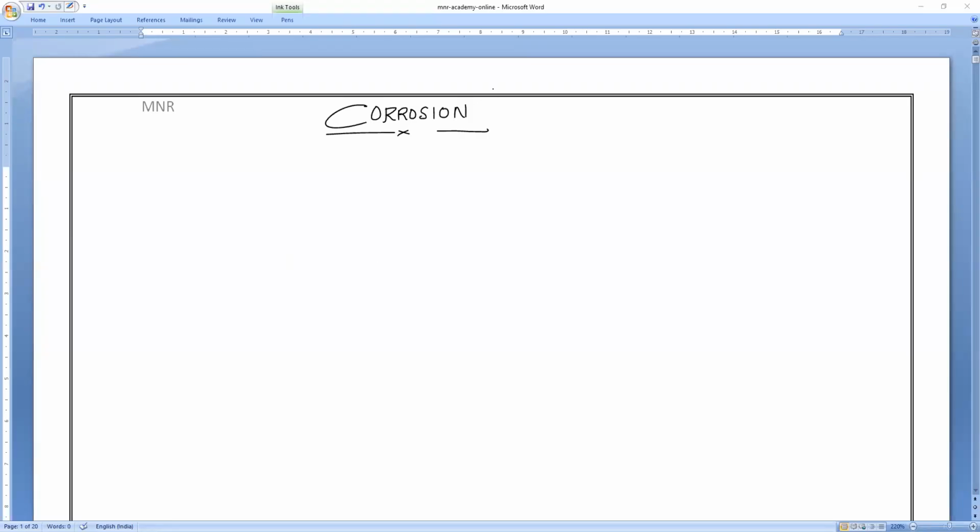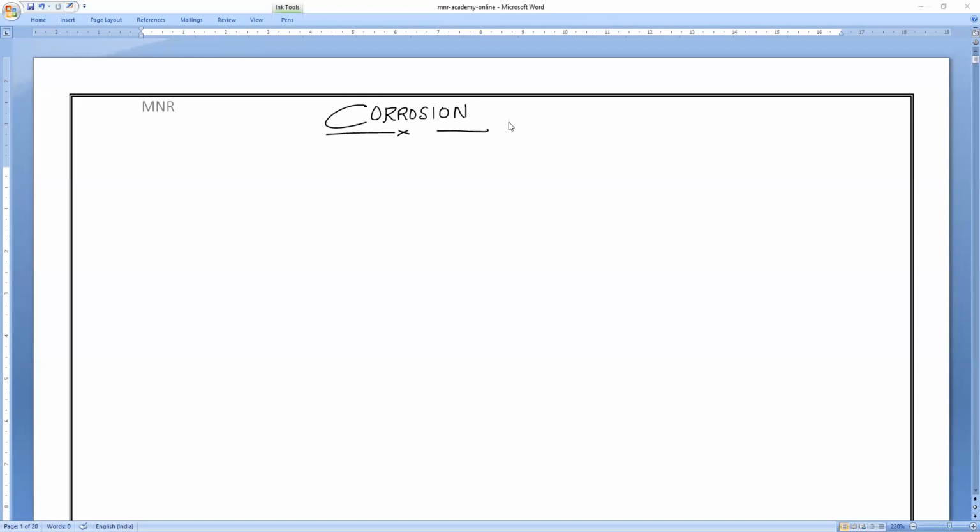So we all know corrosion. If you want to say it simply, it is the spoiling of metals, or we can say metals are losing their strength, their quality, their physical strength. That is what we used to call corrosion. This corrosion takes place because of many factors. We already studied that, but of course we will discuss again.